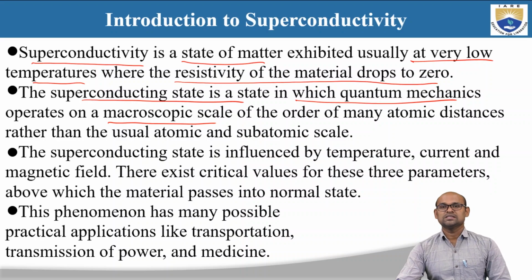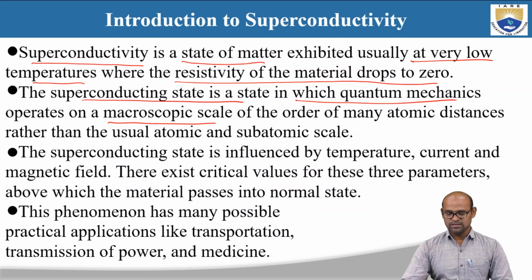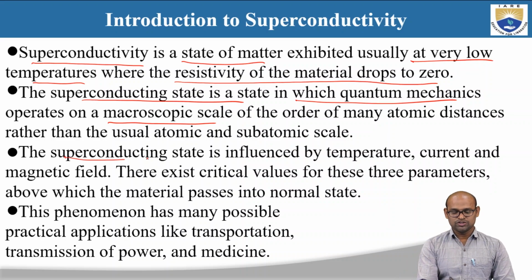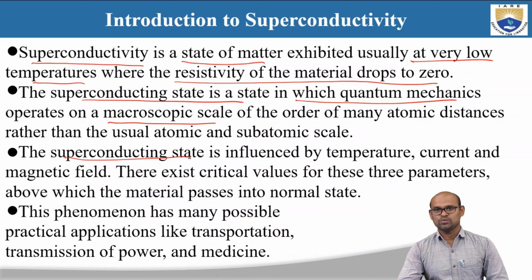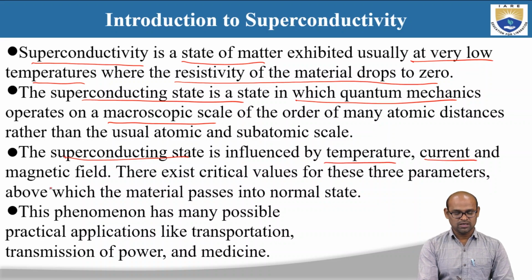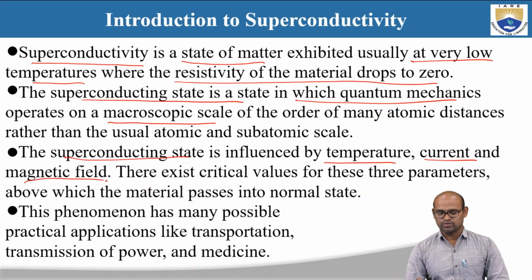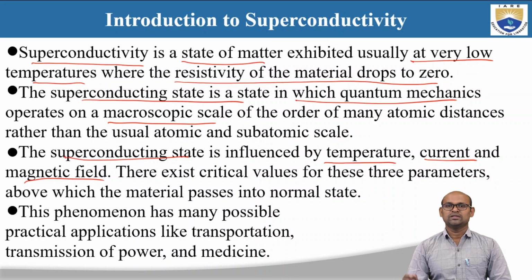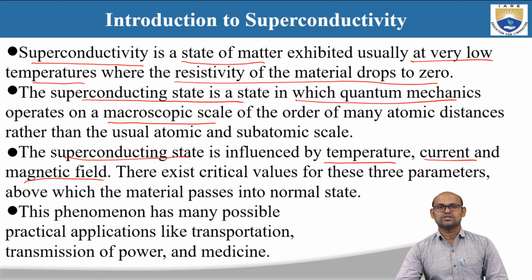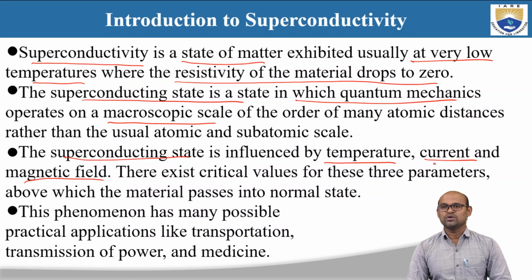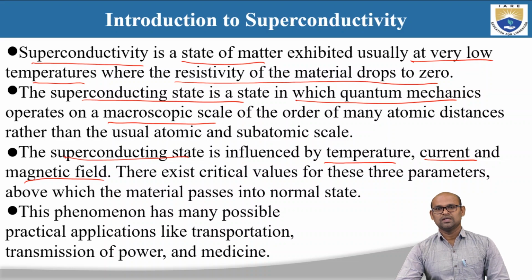The superconducting state is influenced by temperature, current, and magnetic field. We can create the superconducting state, or destroy it, by changing any one of these parameters. By changing the temperature, you can make the material superconducting, or destroy the superconducting state and return it to a normal state. As well, you can use current or magnetic field to make a material superconducting, or to destroy the superconducting state and make the material normal.